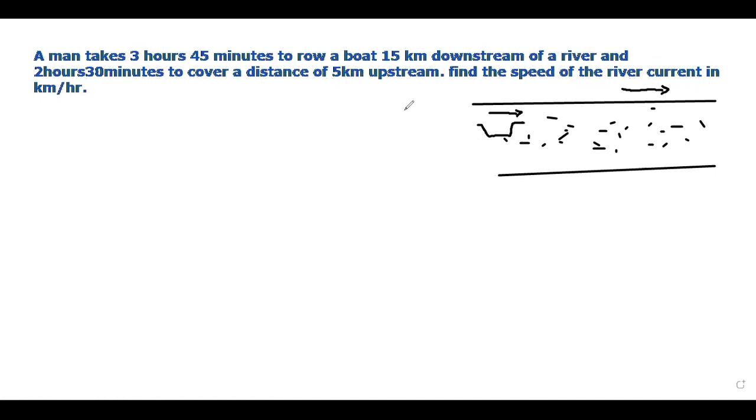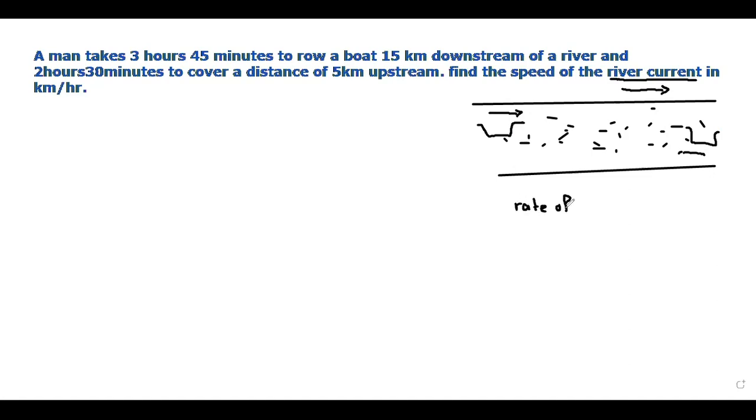And 2 hours 30 minutes to cover a distance of 5 kilometers upstream. We are told to find the speed of the river current. What does it mean? The question is asking us for the river current, which means we are told to find the rate of current.